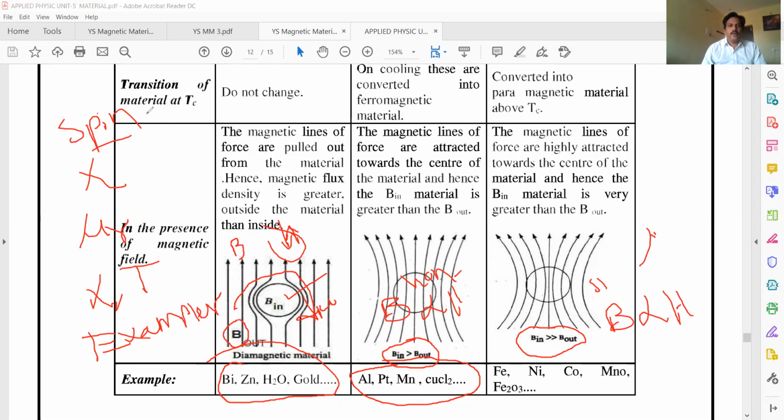Spin alignment you have to see. There is no spin alignment in dia. In para, spins are randomly oriented. In ferromagnetic materials, they are parallel and orderly arranged and form domains. Each domain is separated by a domain wall. And you have to see the susceptibility chi, mu r, relative permeability, and induction. So it is clear, students.